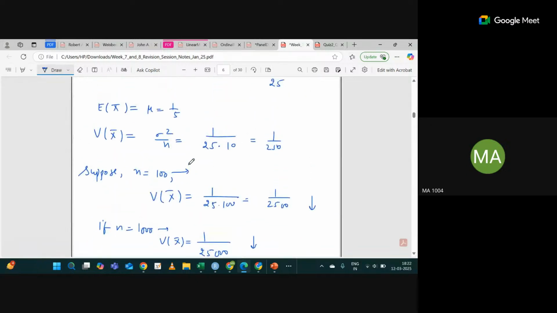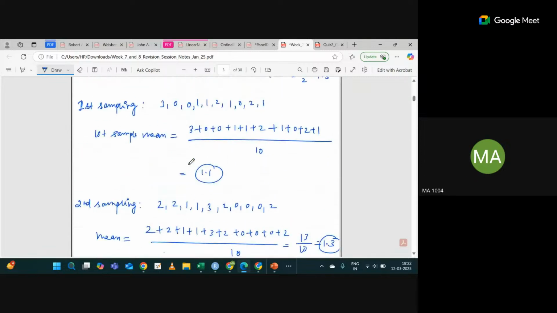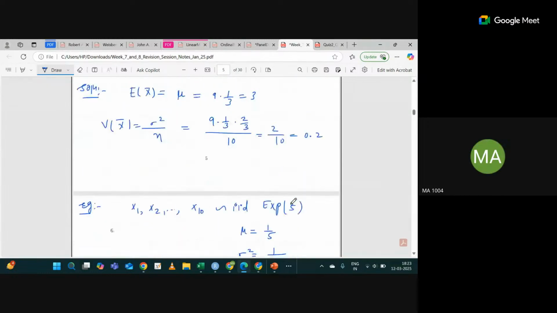Because for different sampling instances, you will get different sample variance, or not? So for this sampling instance you will get one sample variance, and for this one your sample variance will change again, correct or not? Yes, sir. So sample variance is also a random variable.